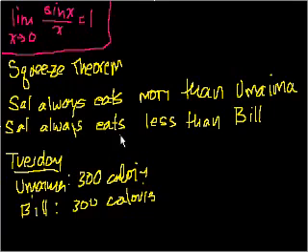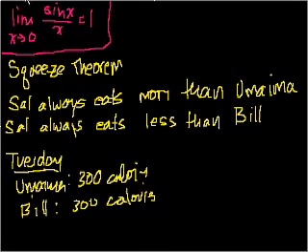So this is the gist of the squeeze theorem, and now I'll do it a little bit more formally. But it's essentially saying if I'm always greater than one thing, and I'm always less than another thing, and at some point those two things are equal, well, then I must be equal to whatever those two things are equal to. I've kind of been squeezed in between them, right? I'm always in between Umama and Bill, and if they're at the exact same point on Tuesday, then I must be at that point as well, or at least I must approach it.